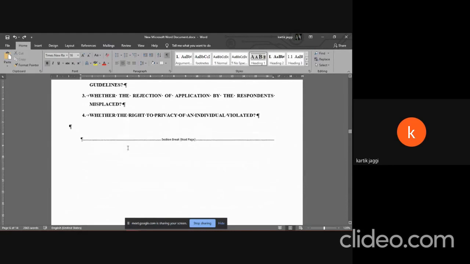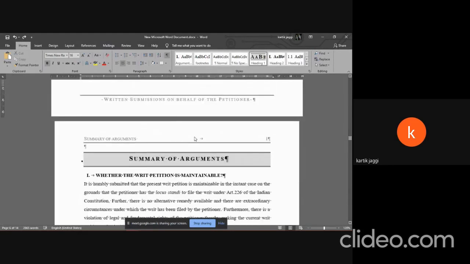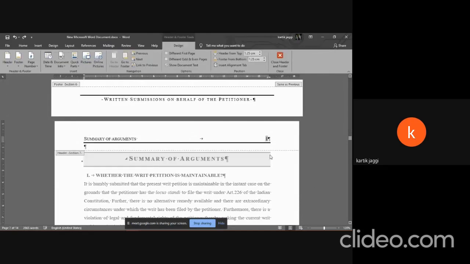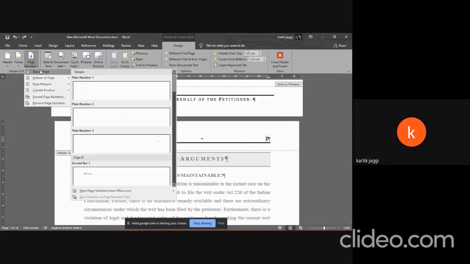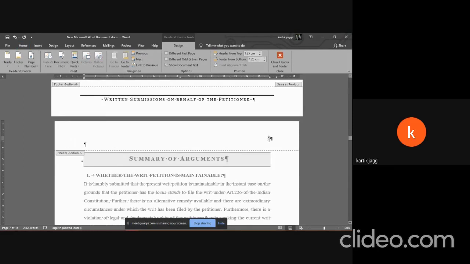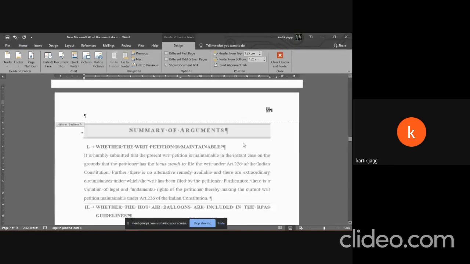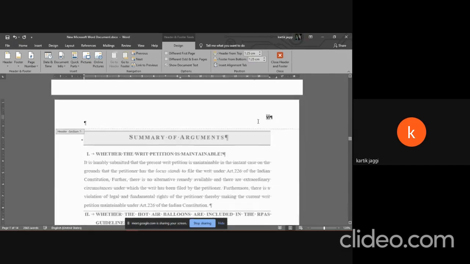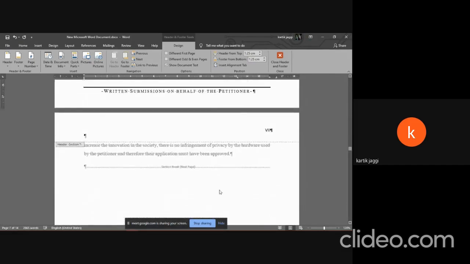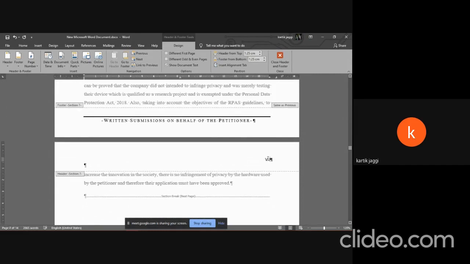Okay. Next. So this is statement of issues, nothing to look at here. Now, summary of arguments, for some reason, has taken up the page numbering that we'd want from arguments advanced. So we're just gonna reset that. Format page number, click here, start at, it should be 6 if I'm not wrong. Yeah. So just like that, 6. And so for example, here, I did not have to manually enter 7 because there was no section break. So Word automatically updated the page numbers here.